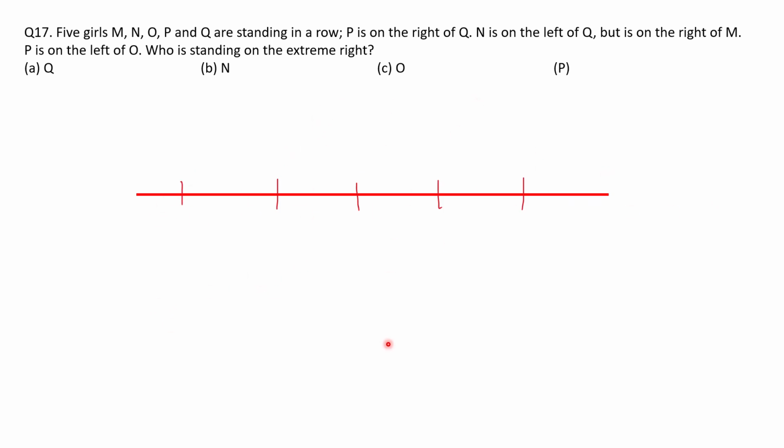Now first, P is on the right of Q and N is on the left of Q. So P is on the right of Q, I have done. And again it is given N is on the left of Q. So N is on the left, but it is given it is on the right of M. And P is on the left of O. See, P is on the right of Q, P is on the left of O. From here, this position is fixed. Now, who is standing on the extreme right? The extreme right, O is there. So, answer will be option C.